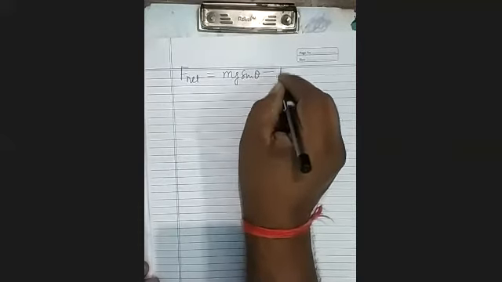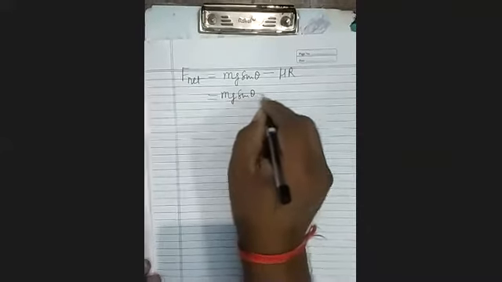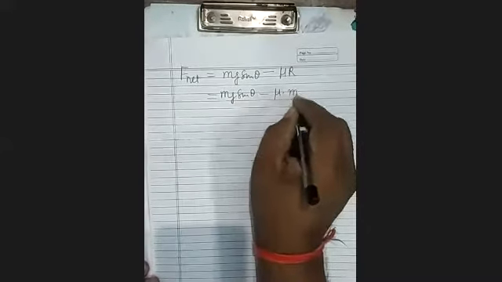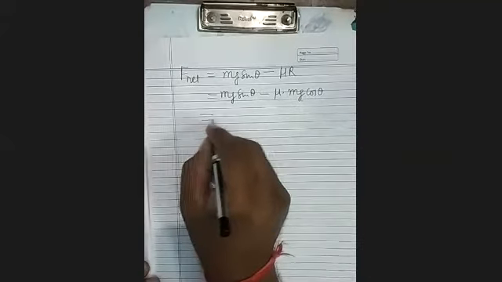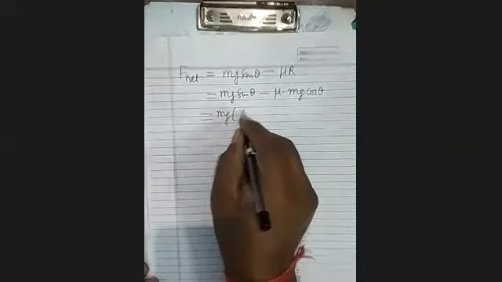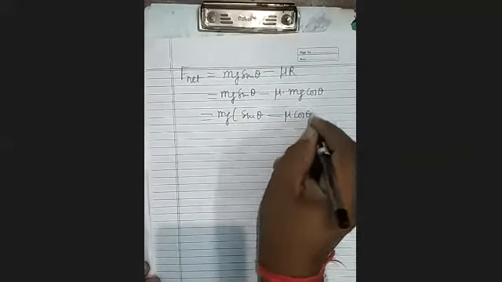So see here, I will take only in this angle. So what will be F net? F net will be equal to mg sin theta minus mu into R, that is mg sin theta minus mu into mg cos theta. Now you take out mg common, so it will be sin theta minus mu cos theta.